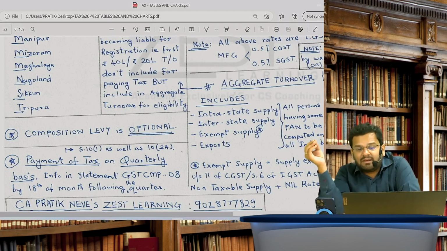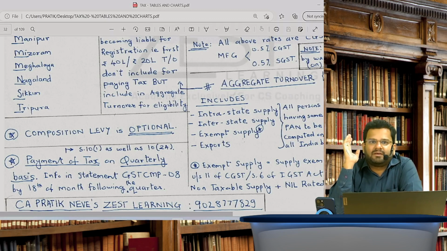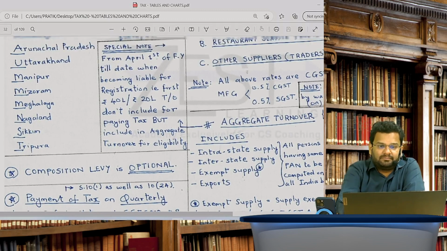Absolutely the same thing continues here. But the point which I want to tell you is that interest, do you remember interest on FD? That interest on FD should be excluded. Agreed?